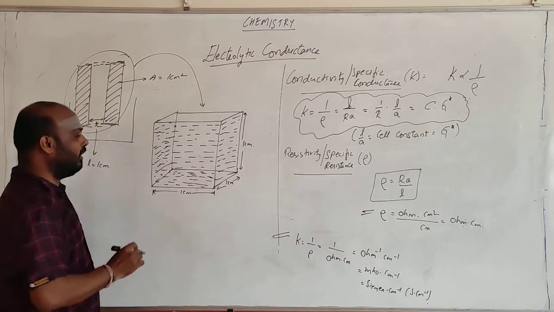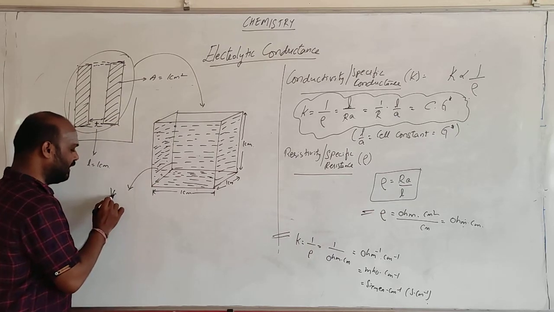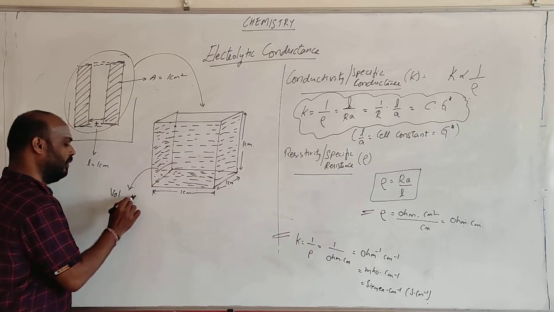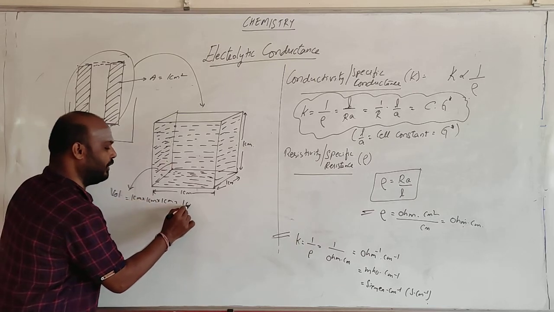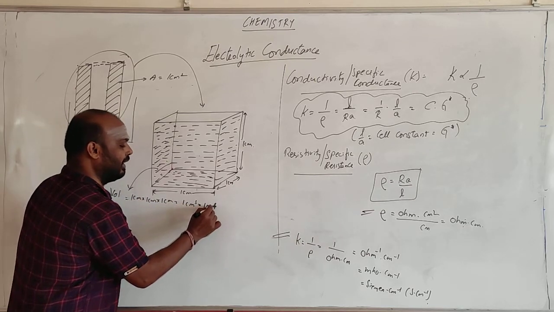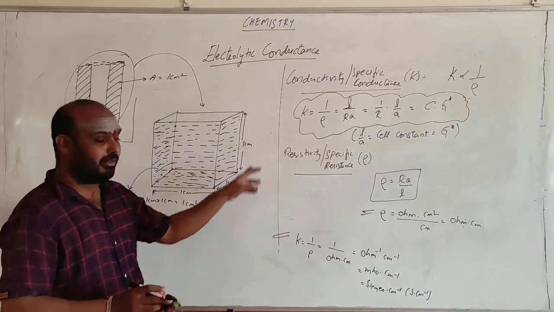So how much liquid do you have here? The volume is 1 centimeter into 1 centimeter into 1 centimeter, equal to 1 cubic centimeter, which is equal to 1 ml. So you are having 1 ml of liquid in this.